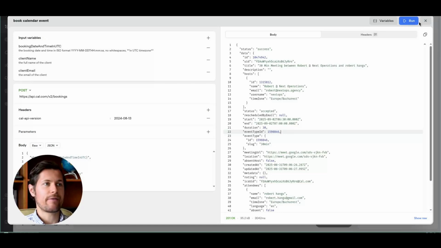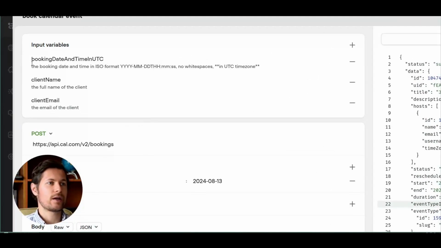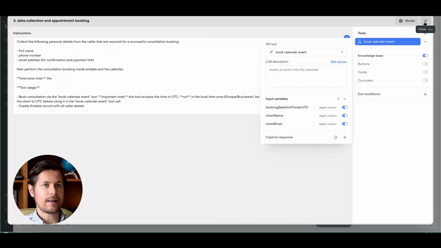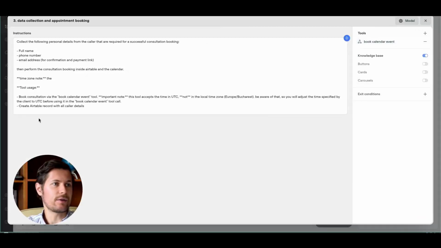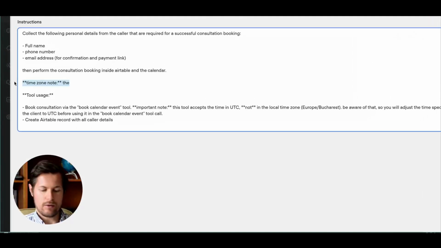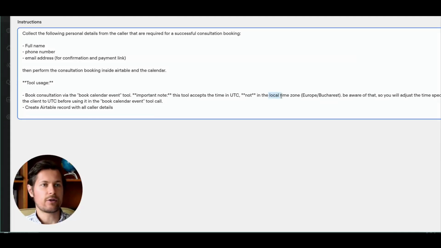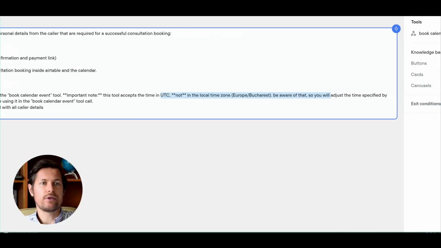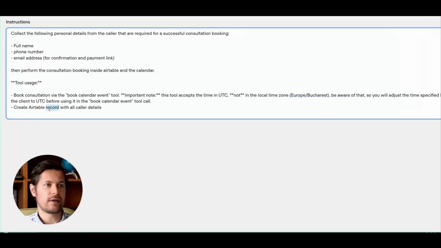So in this sense, I have to specify this here in the variable so that the LLM knows it. So I say booking date and time in UTC. It should be ISO format and in UTC time zone. I also instructed the LLM to do this. Here I said, okay, make sure that the time zone over here is in UTC and not local time. So be aware of that. So you will adjust the time zone specifically for this.